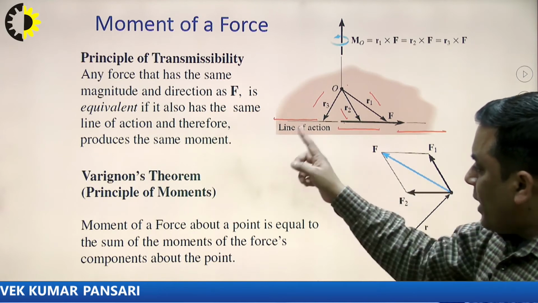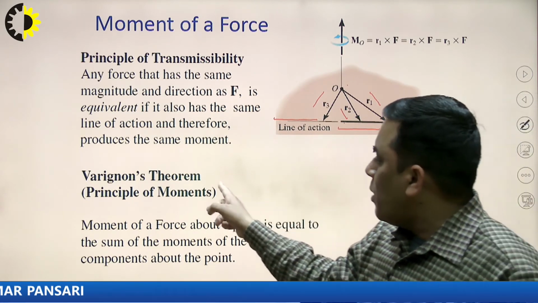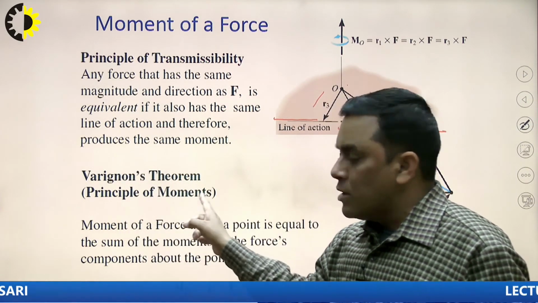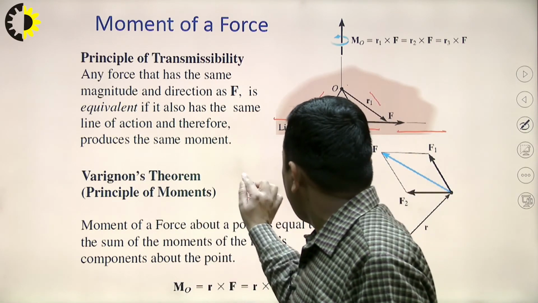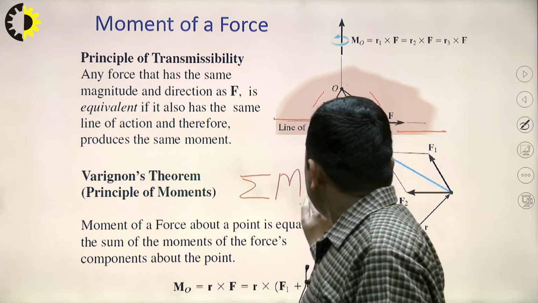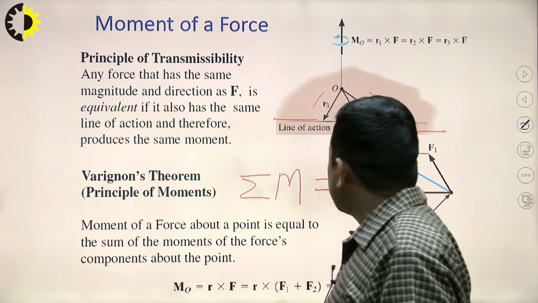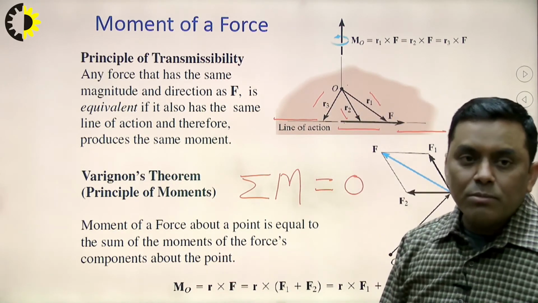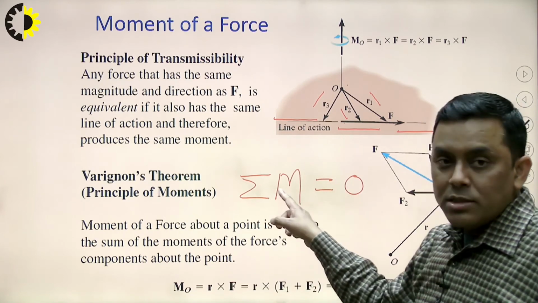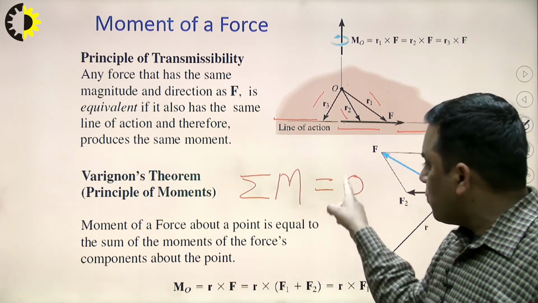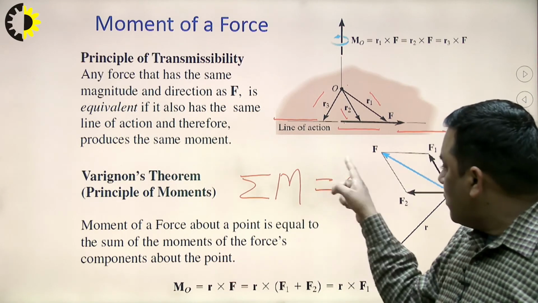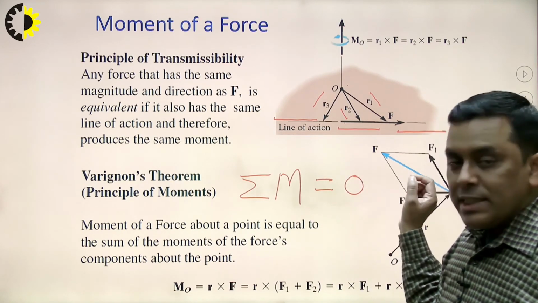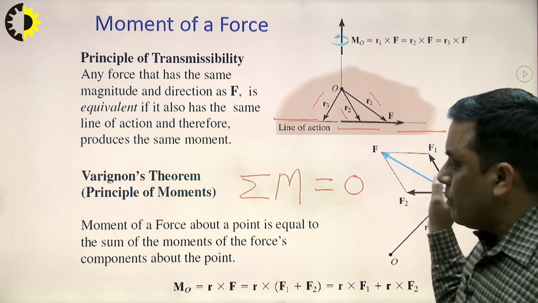Here also, Varignon's theorem. So, what is the scope of this Varignon's theorem? It is basically based on the principle of moments, and the principle of moments is basically sigma M equals 0. The algebraic sum of all the moments due to various forces about any axis or point will be equal to 0 if the body is in rotational equilibrium.